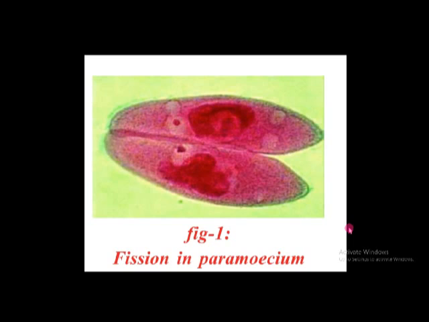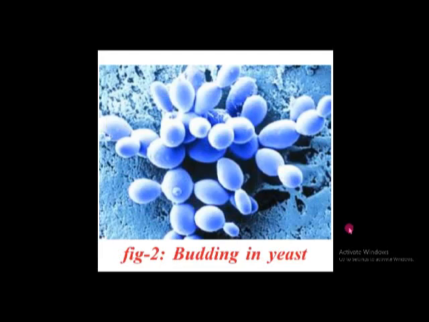Sometimes in some animals, the animal divides into more than two. That is called multiple fission. In paramecium, asexual reproduction is done by the method called binary fission. Besides this, in paramecium, sexual reproduction also happens. That is called conjugation.